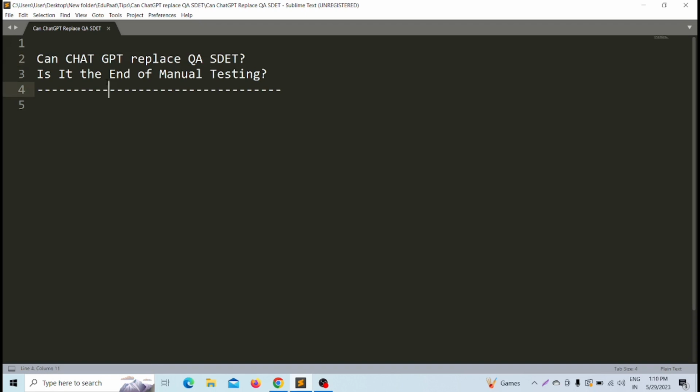Or is it the end of manual testing? By using ChatGPT, we can say no. My personal opinion is that I can say no, it is not the end of manual testing by using ChatGPT. Again, ChatGPT will help us a lot in doing manual testing, or doing some automation testing, or if we get some issues from my automation code, ChatGPT also helps us, but we cannot replace it.